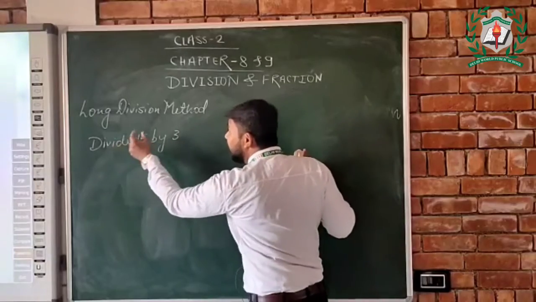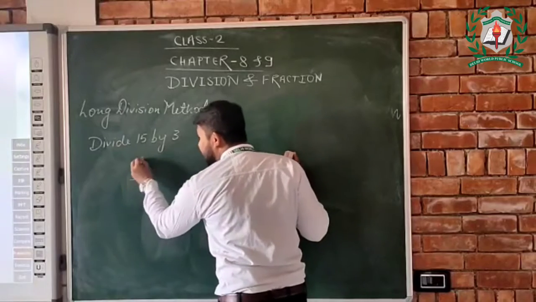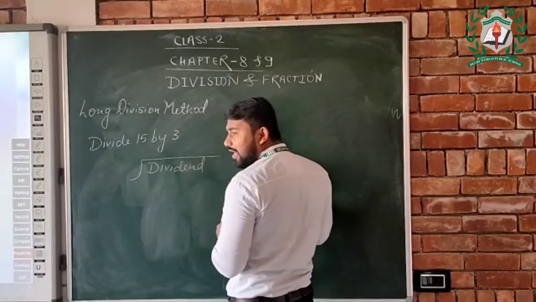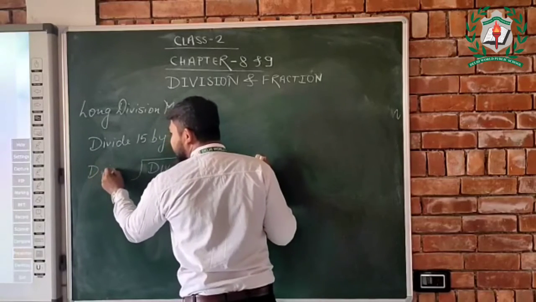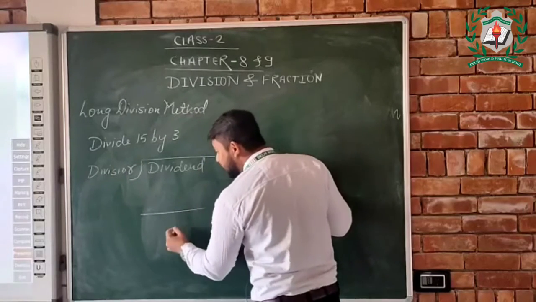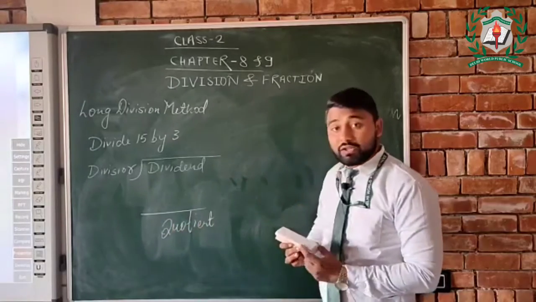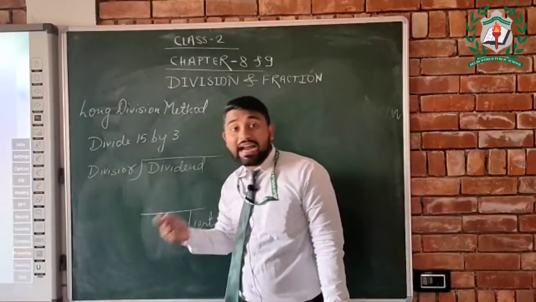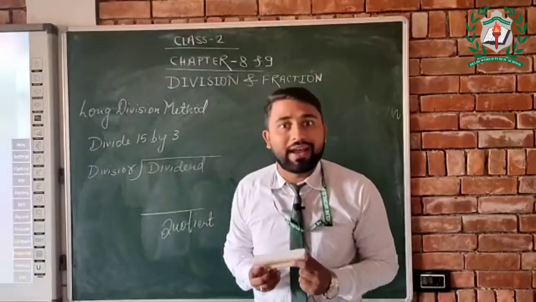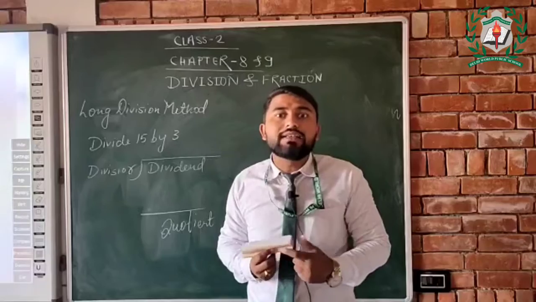For example, divide 15 by 3. First of all we arrange like this. Inside there will be the dividend. Outside there will be the divisor. And the number that remains at the end will be the quotient. जो number divide करेगा that will be divisor. जो number divide होगा that will be dividend. और जो बचेगा last में, that is quotient.